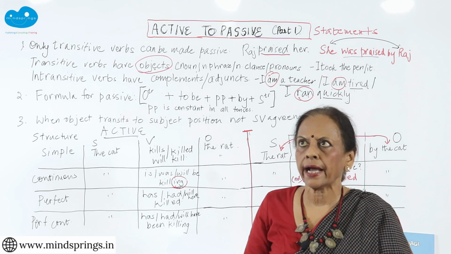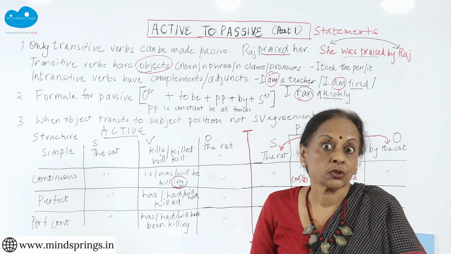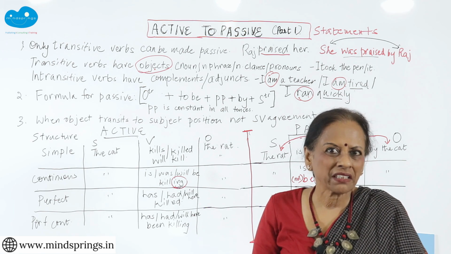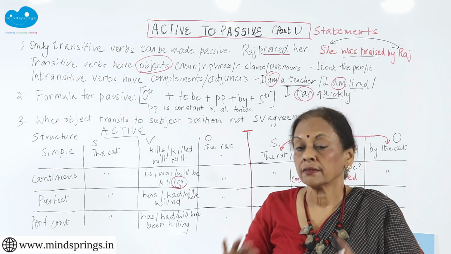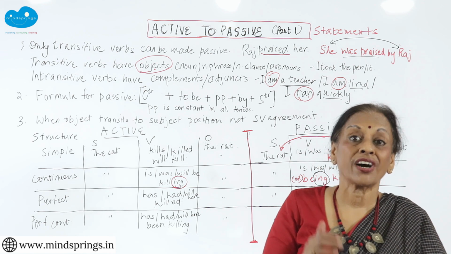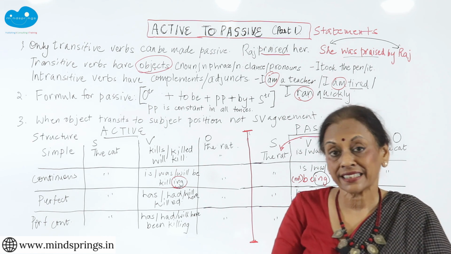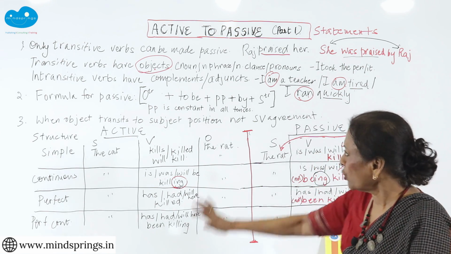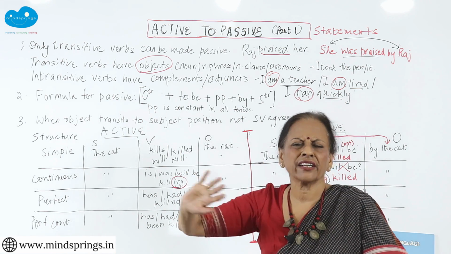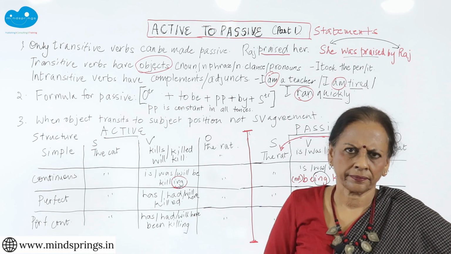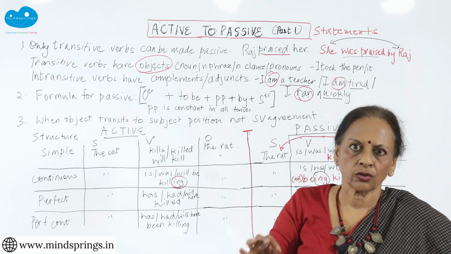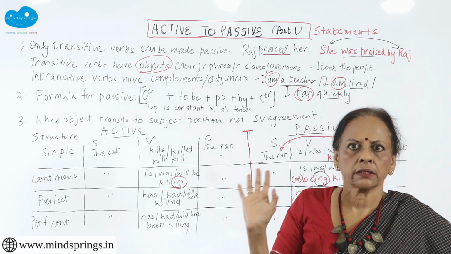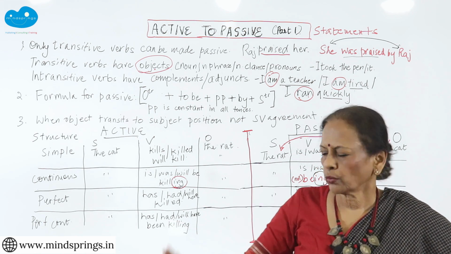If I come and say I am, you look at me and say you are not complete. I am a teacher completes the sense of I am and therefore a teacher there is a complement, it completes the sentence. So I hope you have understood transitive and intransitive thoroughly. Okay? Look for the object, look for the noun. Simple. If it is not transitive, it will be intransitive. There are only two kinds, so you do not have to worry about it.